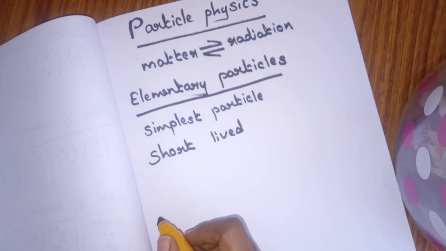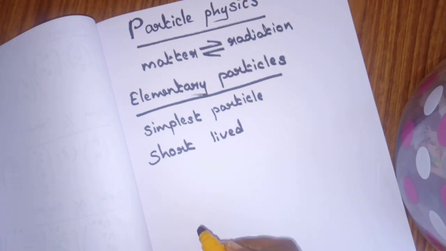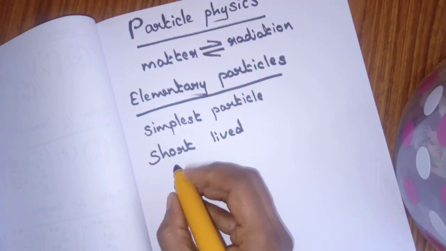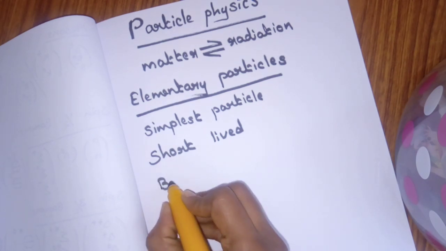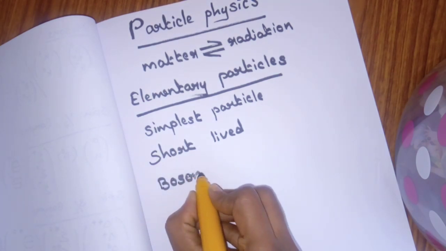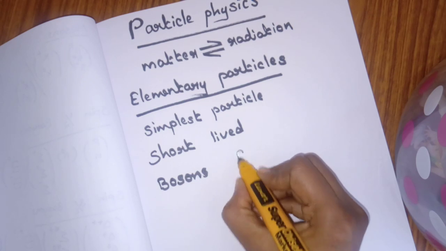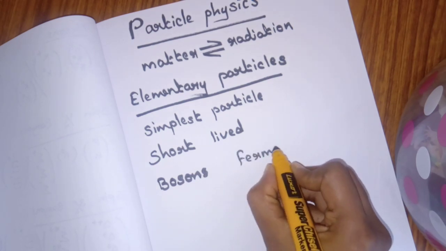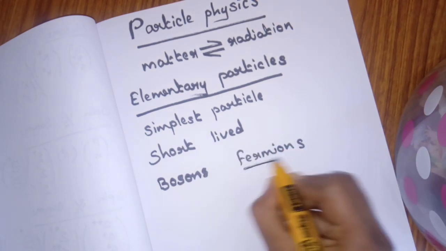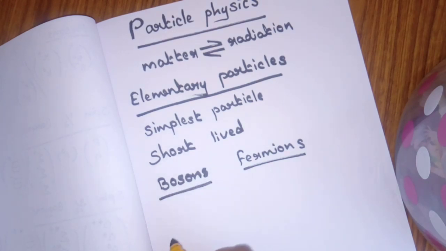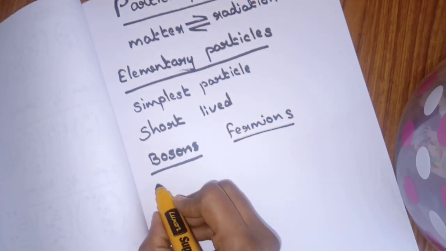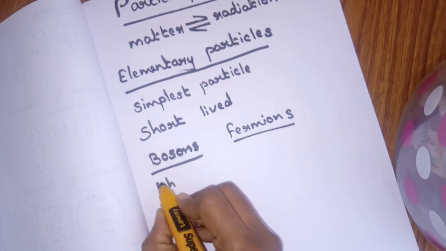The elementary particles are classified into two main groups on the basis of their spins: bosons and fermions. Bosons are the particles with intrinsic angular momentum equal to an integral multiple of h cross, like 1 h cross, 2 h cross.